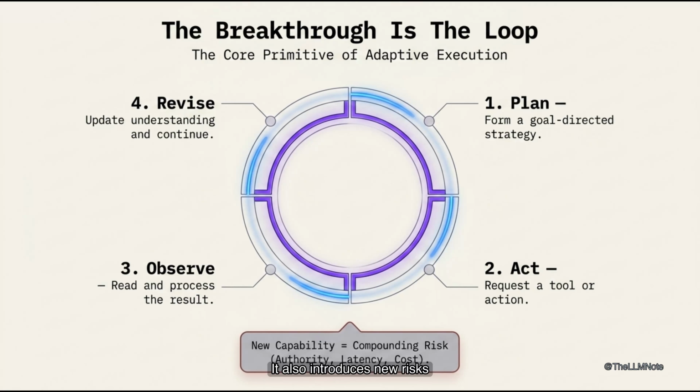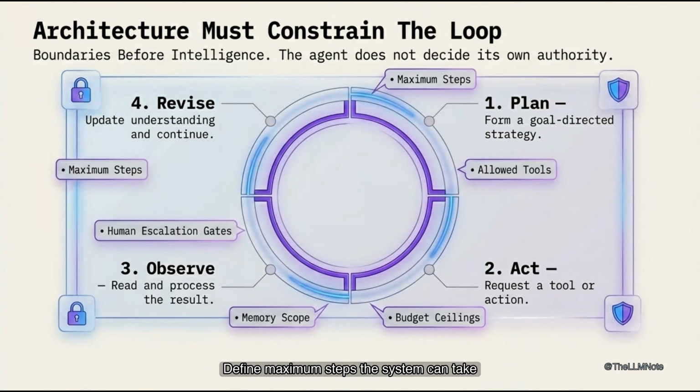It also introduces new risks. Each iteration increases authority, latency, cost, and failure surface. A production loop needs boundaries before it needs intelligence. Define maximum steps the system can take. Set allowed tools for each stage of execution. Establish retry limits to prevent infinite loops. Set budget ceilings to control costs. Limit memory scope to avoid resource exhaustion. Create escalation rules for critical failures. Require approvals for irreversible actions.